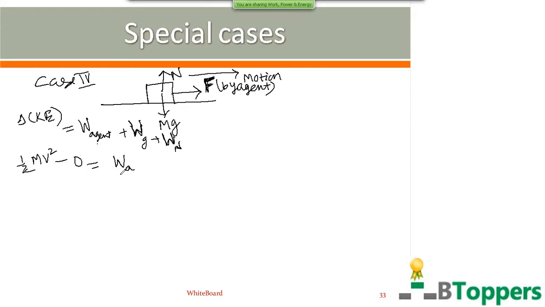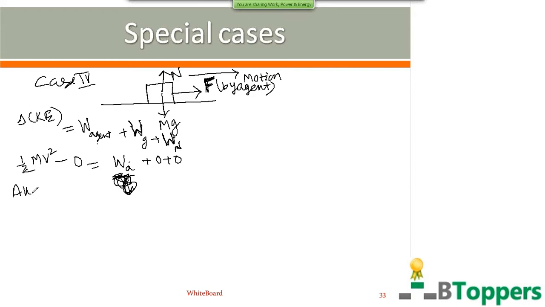So work done by the agent divided by time interval. Let us first write the work done by the agent. Work done by gravitational force, you can take it as 0 when the body moves in the horizontal direction. Work done by normal reaction force on the body can also be taken as 0 because it acts perpendicular to the displacement. So work done by the agent is equal to half mv square.